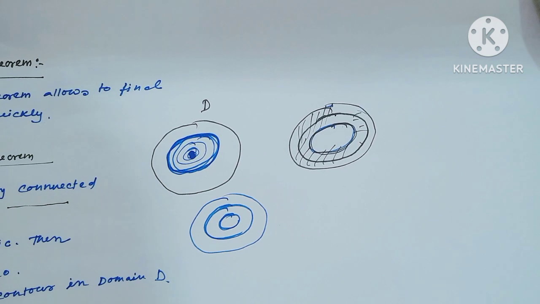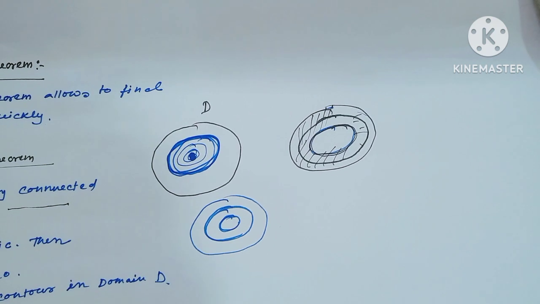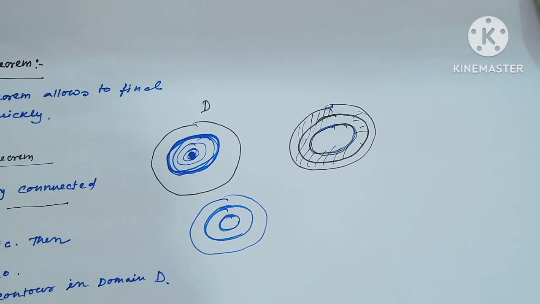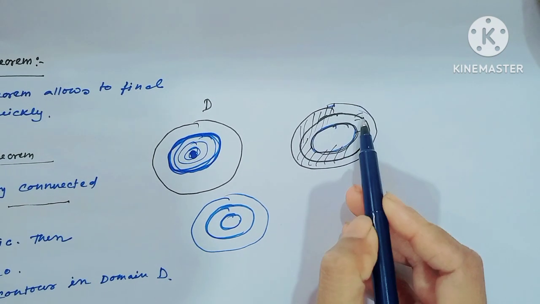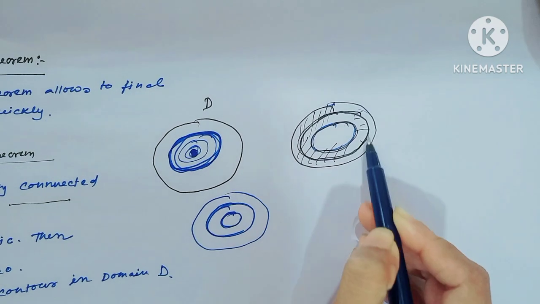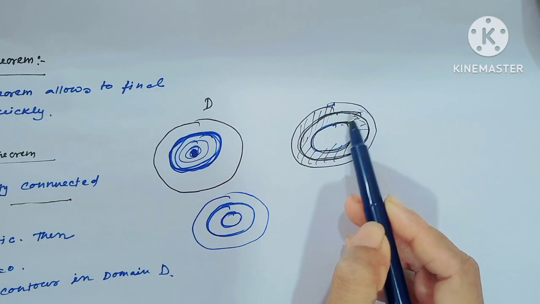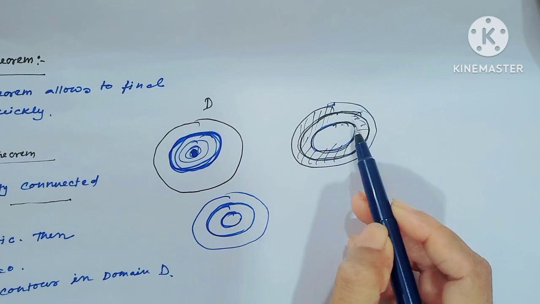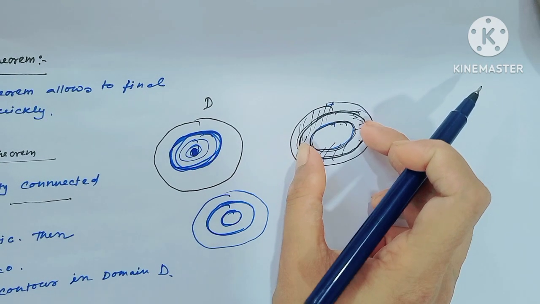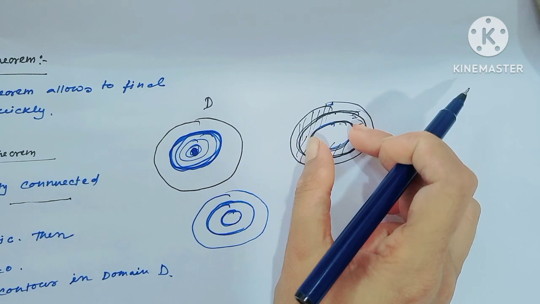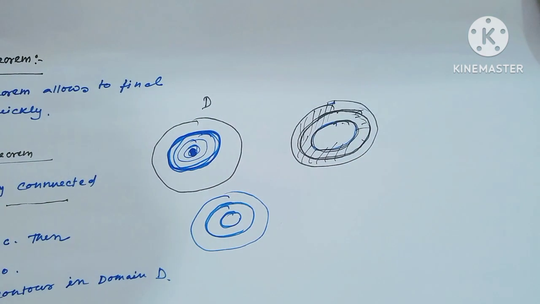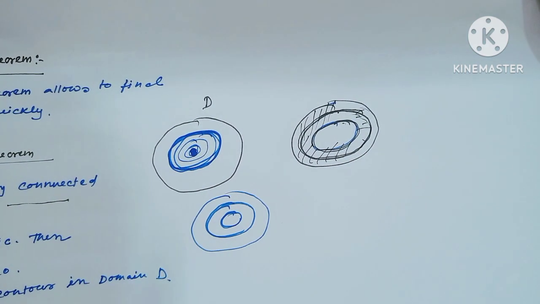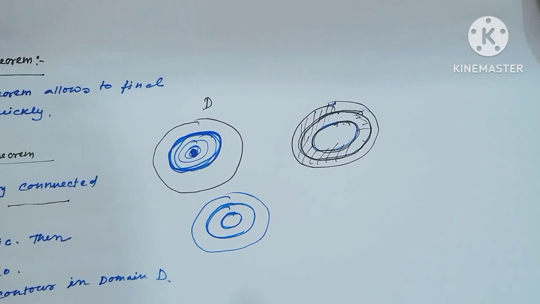I hope all my viewers have understood why this is not simply connected. That means, as I had seen in my previous video, simply connected means there exist no holes. Since here there exists a hole, if we consider this type of curve and shrink it to a point, then the point would belong to this hole, but this hole does not belong to the domain, so this is not simply connected.